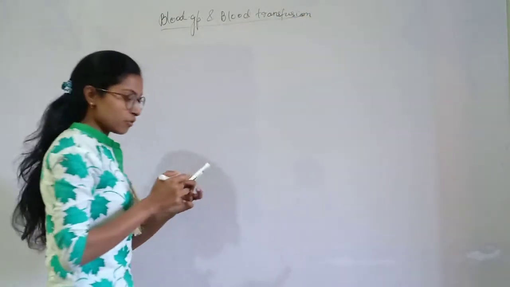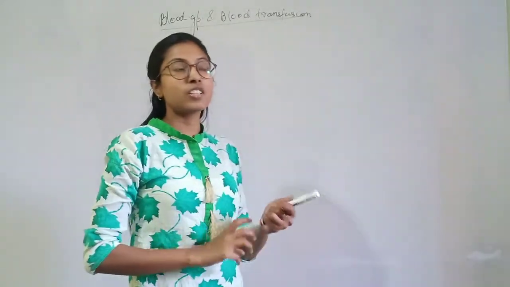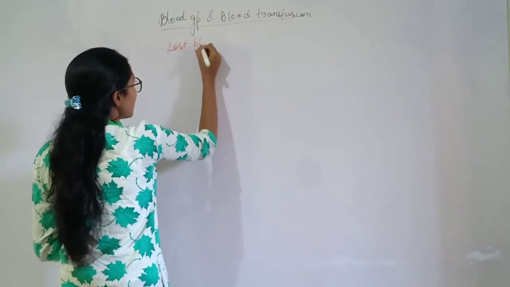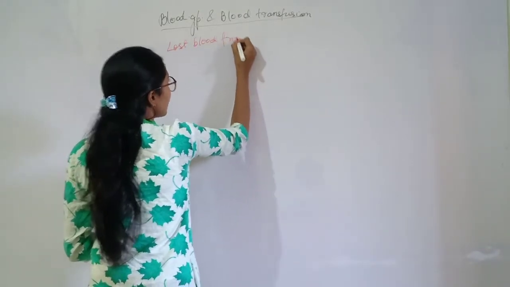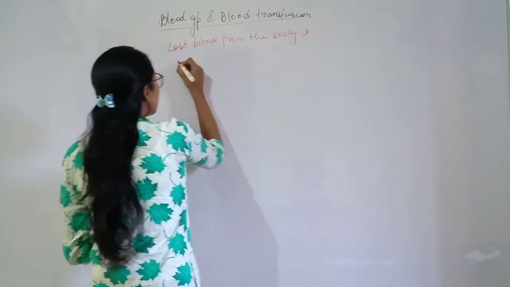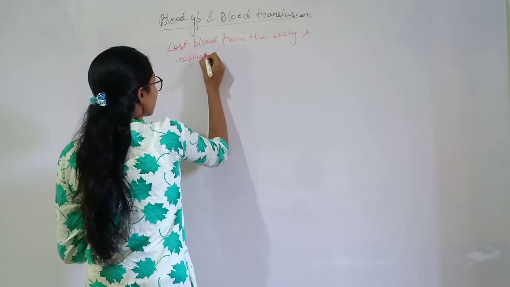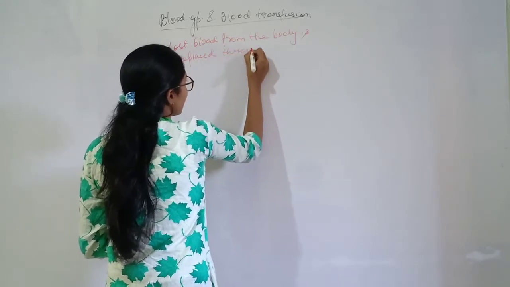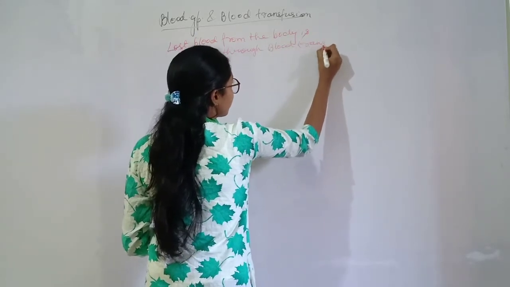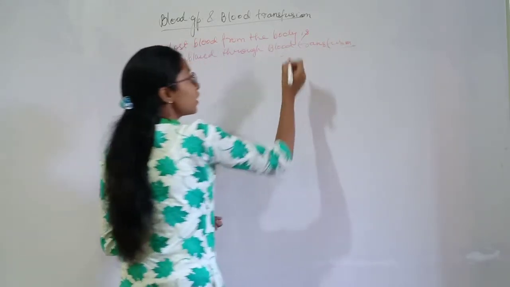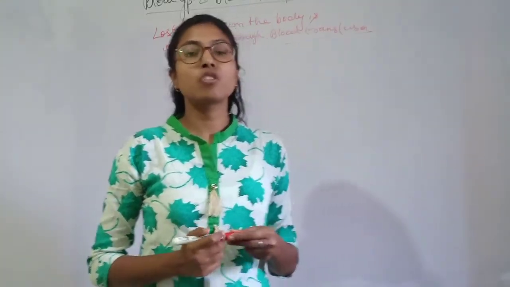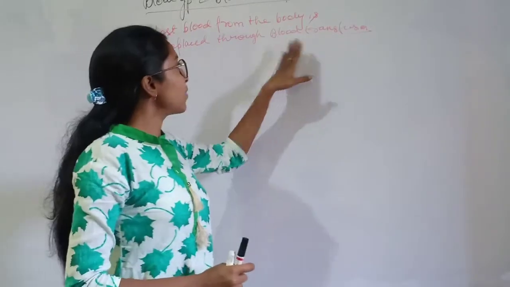So what is blood transfusion? Blood transfusion is that the lost blood from the body is replaced through blood transfusion. So in any kind of blood loss, the person may lose a huge amount of blood. So in that case, blood transfusion is done.